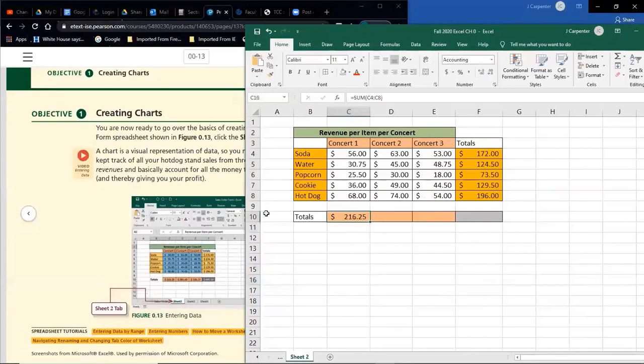Now I can activate the cell where I just typed that formula, and we can fill it across. We can fill it to the right. So we're going to grab our fill handle with the cell activated. I'm holding my mouse down, drag it right, and we're going to add up not just for the 3 concerts, but for the total of the 3 concerts. And if all the numbers were in place correctly, that should be 695.50, which agrees with what we have on our worksheet. That's nice.